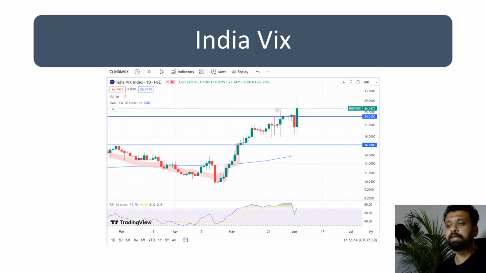So the India VIX actually spiked up. So why did it spike? So the exit polls predicted that the ruling party was going to win with an absolute majority, up close to, let's say, 360, 370. But that was not the case by the minute the market actually started, right? It was quite neck to neck, and even till now, although the counting is not complete yet, it is still neck to neck, and you don't know which party would be forming the government, right? Because in the NDA probably there are these parties which can swing either side, so the market is also not sure what is going to happen.